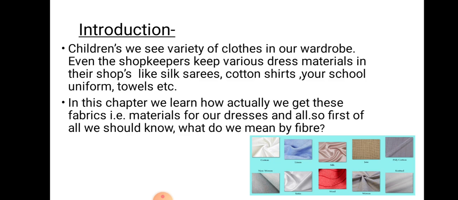Children, we see variety of clothes in our wardrobe. Have you noticed that there are different dress materials in your wardrobe? And even in the shops also, like silk saris, cotton shirts, your school uniform, towels, etc. It means we can say variety of clothes are there in the wardrobe. And in this chapter we will learn how actually we get these fabrics, means how actually we get these clothes material, that is for our dresses and all.